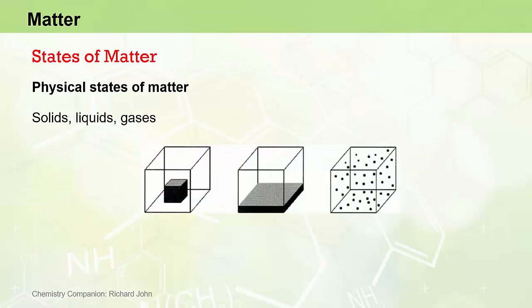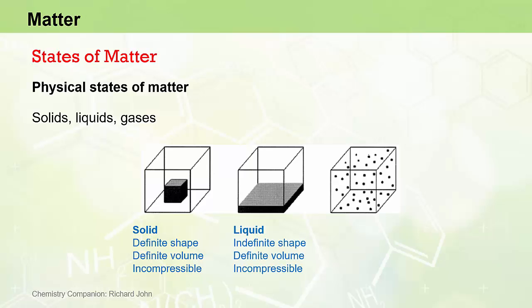Solids, liquids, and gases have different observable properties. Some of the defining observable characteristics of solids include they have a definite shape, a definite volume, and they are incompressible. Liquids, by contrast, have an indefinite shape. They conform to the shape of the container holding them. They do, however, have a definite volume, and for all intents and purposes, they are incompressible.